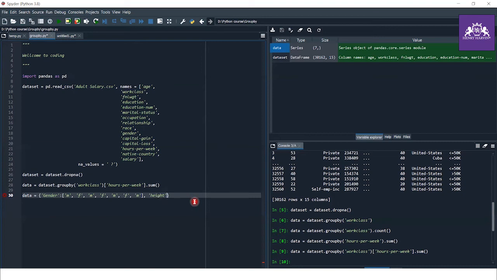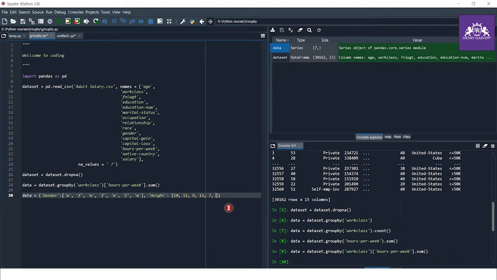Heading, sorry. Height. Let's say 10, 11, 9, 15, 7. How many is it? Yes.